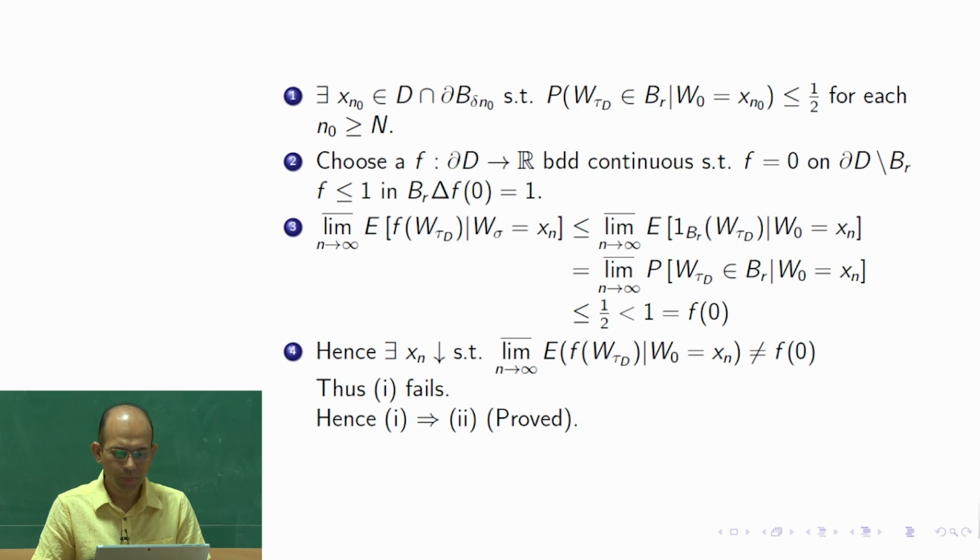This does not hold. Hence there exists xn decreasing to 0 such that this is not equal to f(0), thus 1 fails, hence 1 implies 2. Okay. Thank you very much.